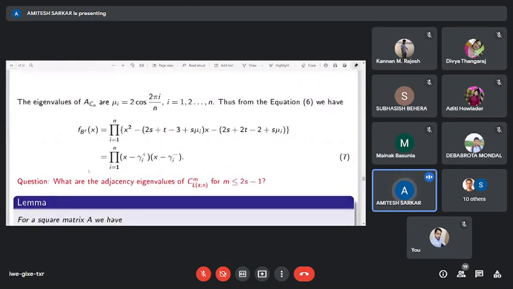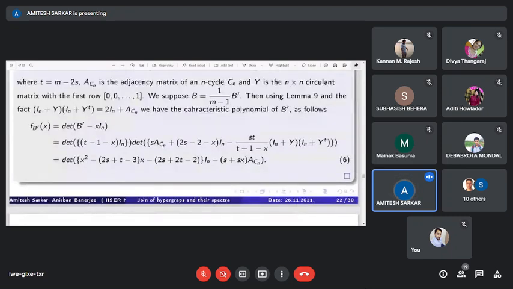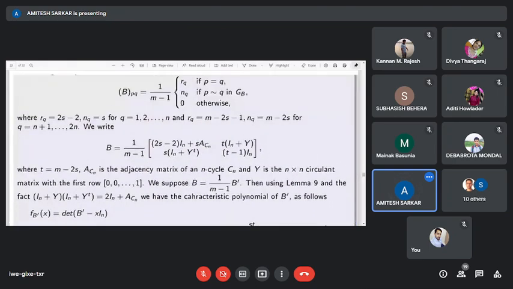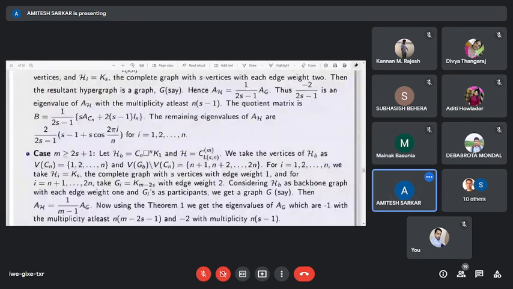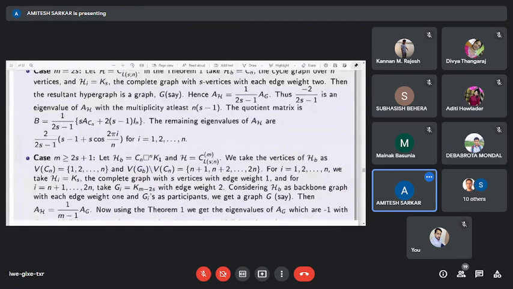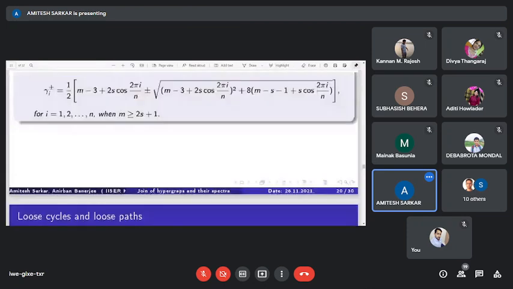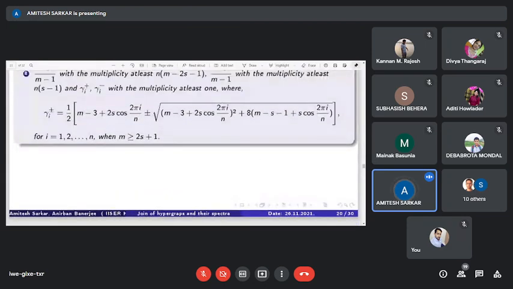Now we have another case, when m is less than or equal to 2s minus 1. This is the third case.